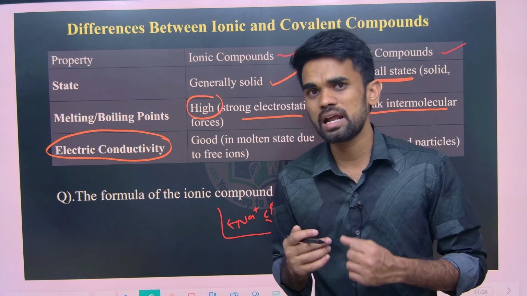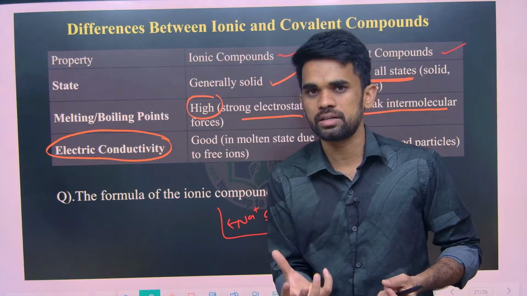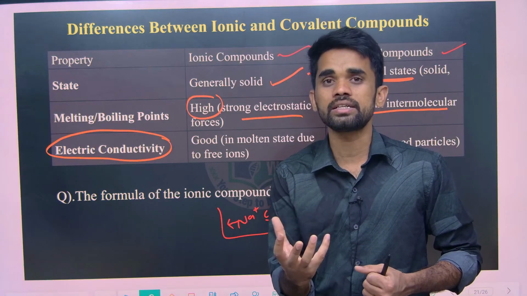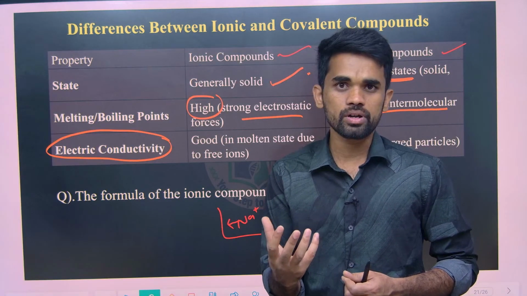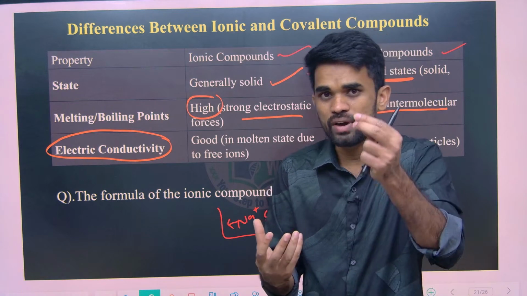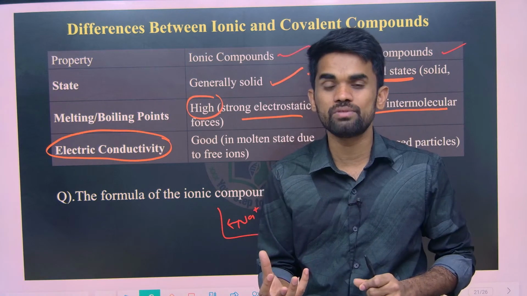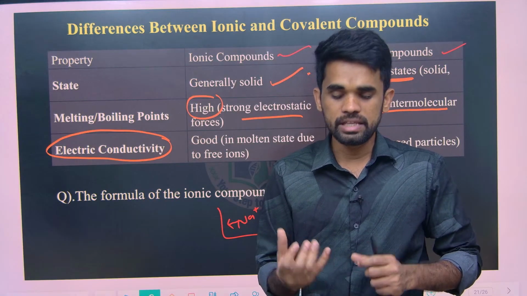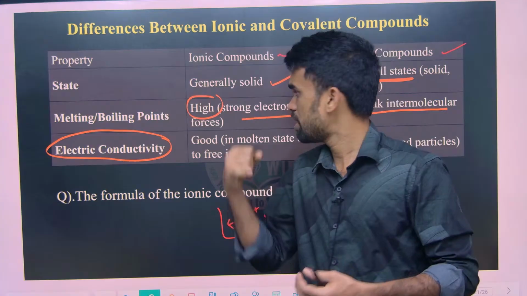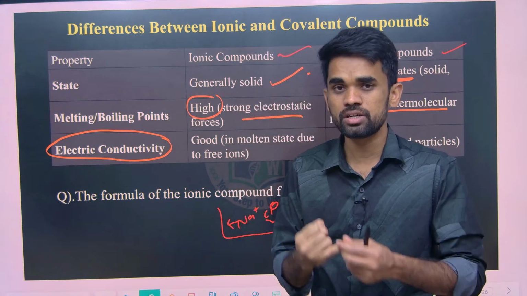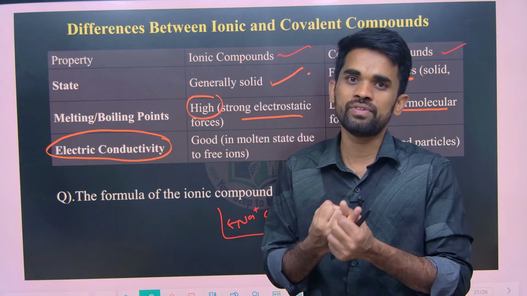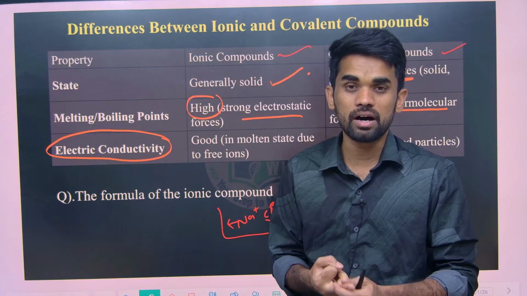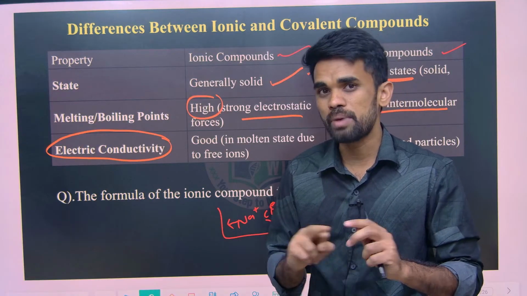Similarly, pure water is a poor conductor of electricity. But if you add a small quantity of salt to it, it becomes a very good conductor. Therefore, ionic compounds in their aqueous solution or in their molten state are very good conductors, but in pure solid form they are bad conductors.